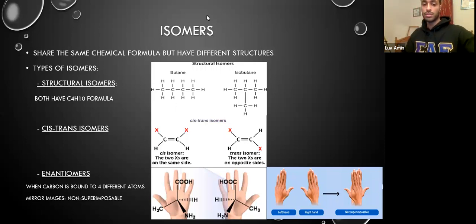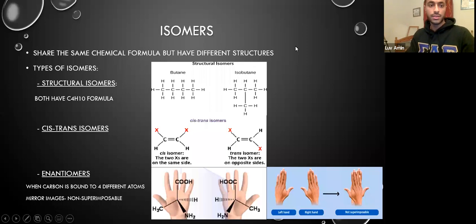In this case, if you look at the molecule on the left, you can make that your left hand, and the molecule on the right can be your right hand. And you can see that if you put them on top of each other, they won't be the same. But you can see that the NH2 and the H are actually mirroring each other in this picture below.